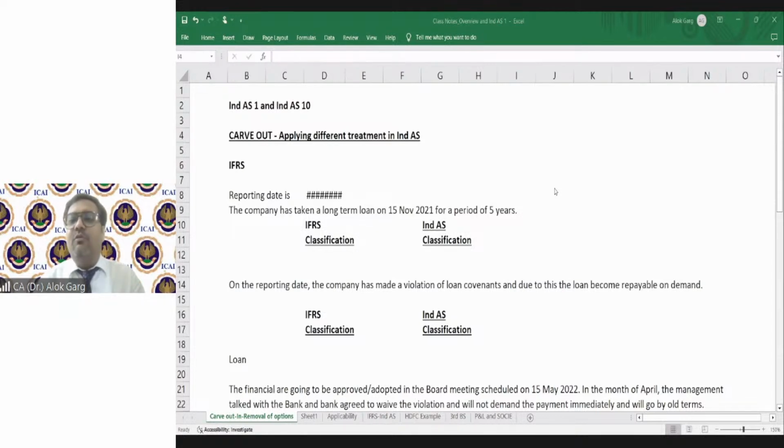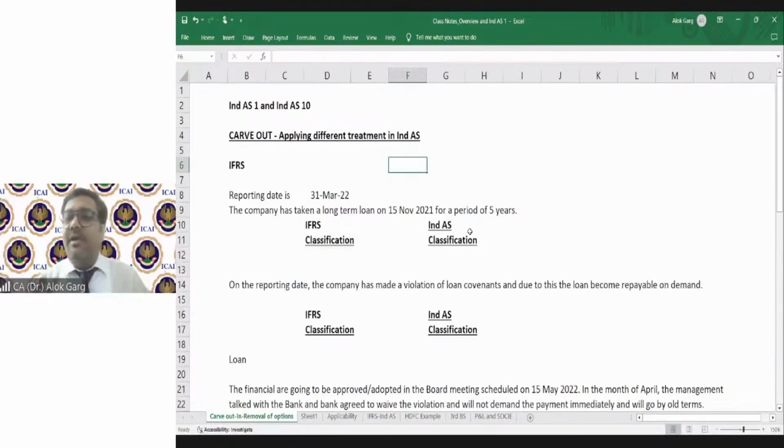I am giving you one example of carve out. Carve out means applying different treatment in IND AS. Different from where? Different from IFRS, right? We are talking about change from IFRS. Friends, let's say I'm talking about IND AS 1 and IND AS 10.